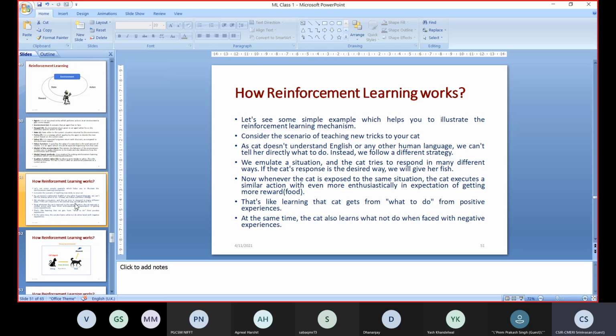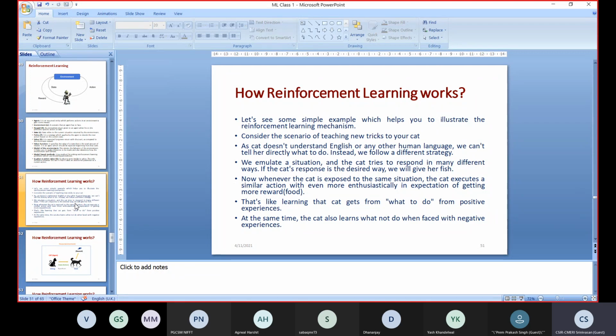So what will the cat do? It will do it more enthusiastically because it is expecting a reward from me. That means a new reward, maybe any kind of food or something like that. So this is like a learning that the cat gets about what to do for a positive experience. So this is called a positive experience. So we are trying to train the cat with a positive experience.